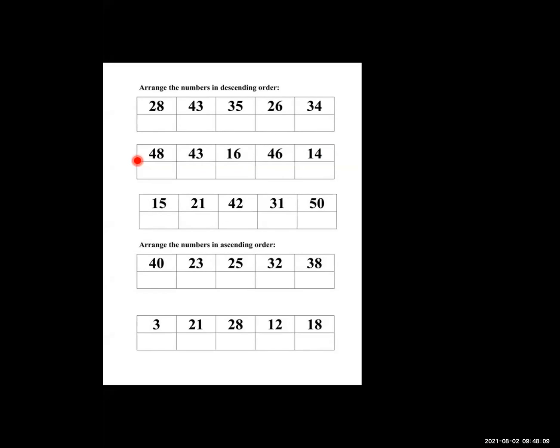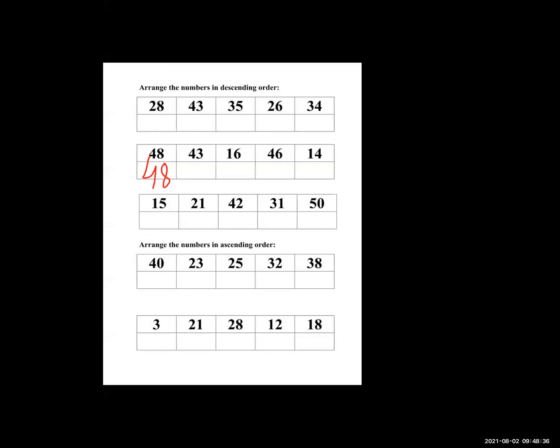Why do we find out the biggest number? Because we have to solve the descending order. For descending order, we should first find out the biggest number. Okay. So which is the biggest number in that, Parthi? 48. Very good, Parthi. In that, 48 is the biggest number. So we should write the number 48 first.